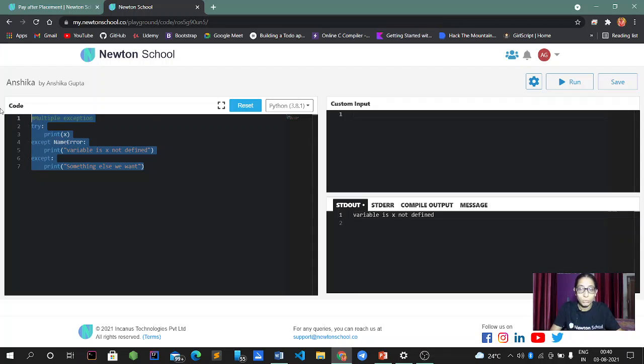Okay, let's move to the else part, like how to get an else part. We already knew you use the else keyword to define a block of code to be executed if no error is raised. Similarly we will be writing try, except and else.